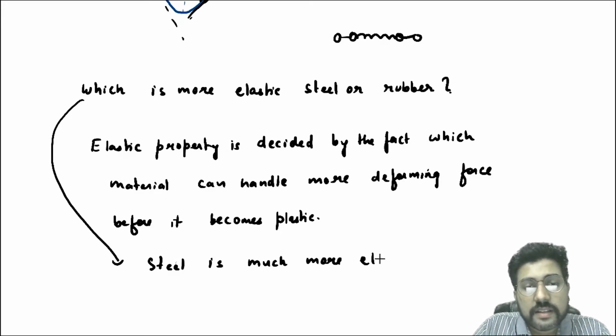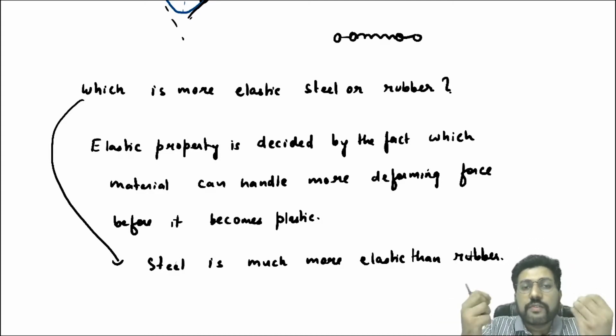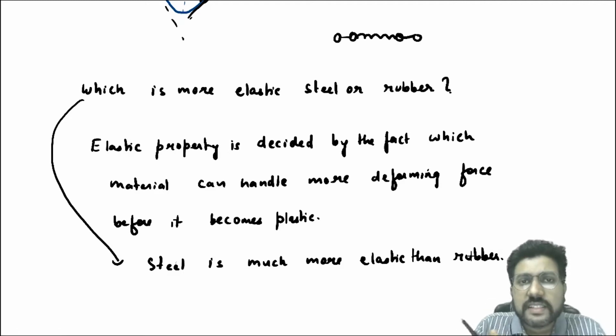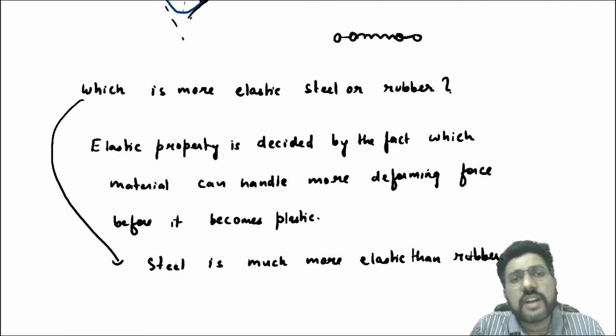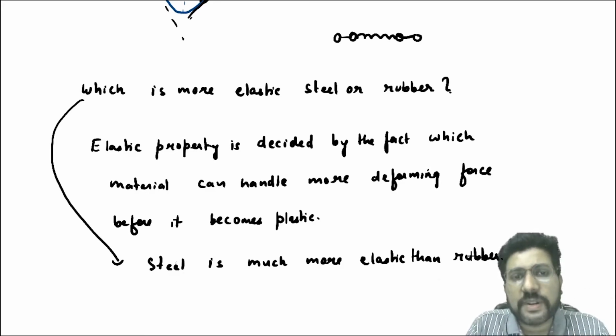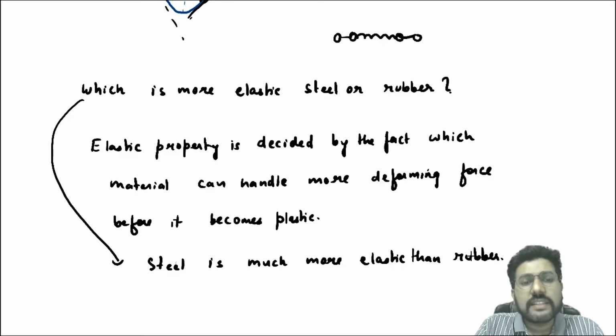In this chapter we will define a term called modulus of elasticity, with which we will exactly know which substance is more elastic. More the modulus of elasticity, more is the elastic property. That we will define in this class.